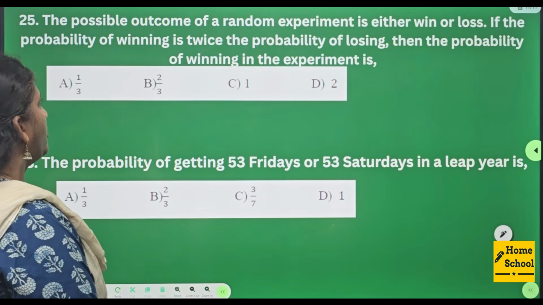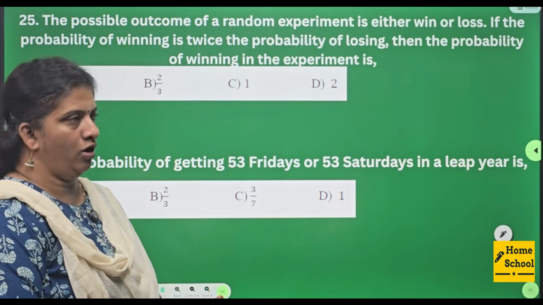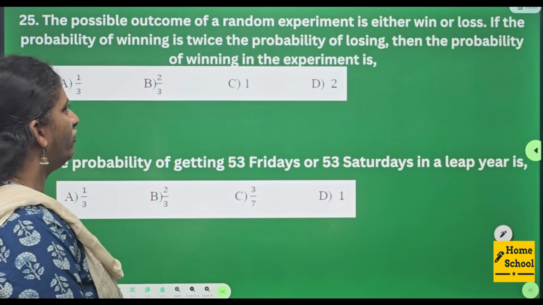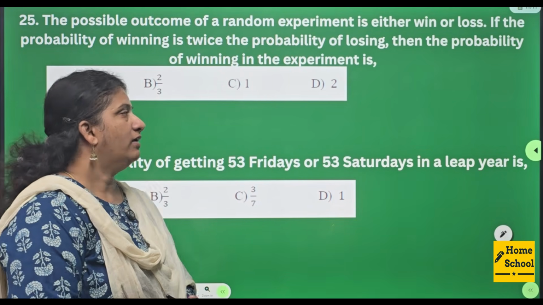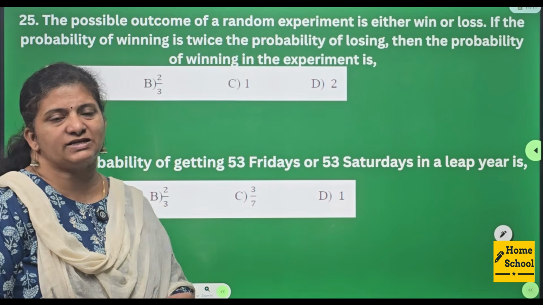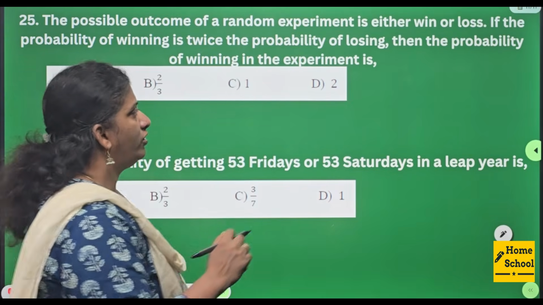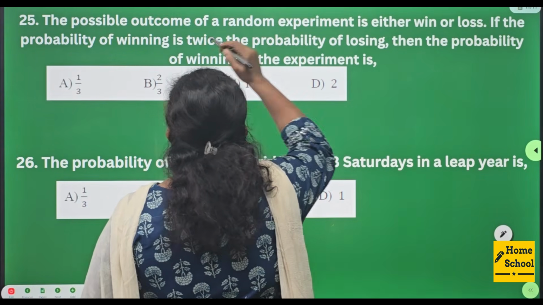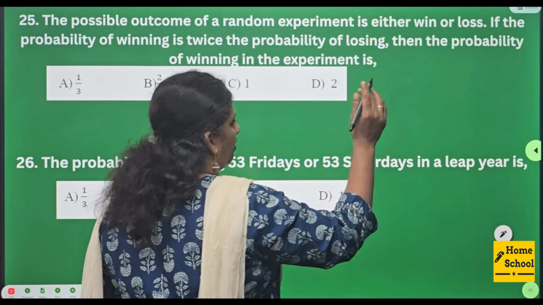25. The possible outcome of a random experiment is either win or loss. If the probability of winning is twice the probability of losing, then the probability of winning in this experiment is, here we don't know anything. So what are we going to do first? We are comparing the probability of winning, which is twice the probability of loss.